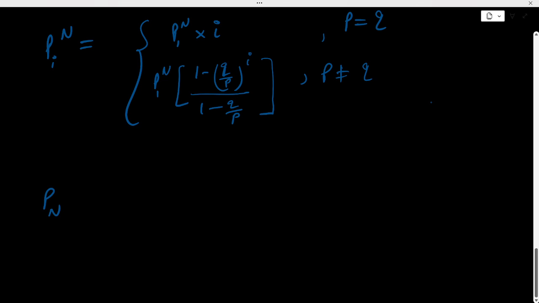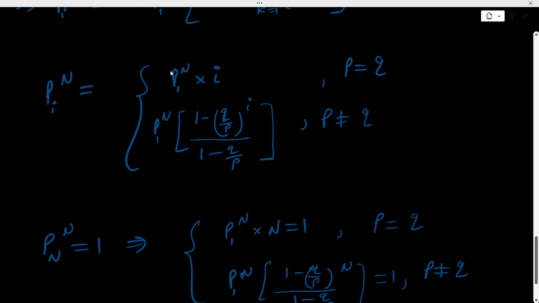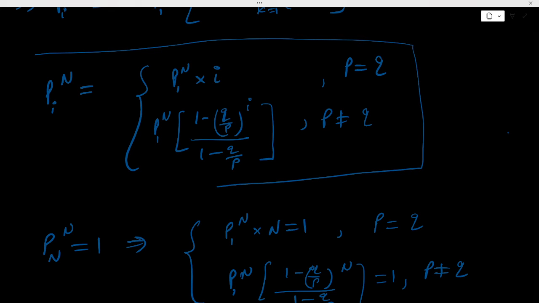P_n^n is just 1, which implies for case 1, that is P equal to Q, our P_1^n times n equal to 1, and for P not equal to Q, P_1^n times (1 minus (Q by P) to the n) divided by (1 minus Q by P) equal to 1. So we will get two values of P_1 here, and we can put these values in this equation, and here is the final solution which we want of our gambler's ruin problem.